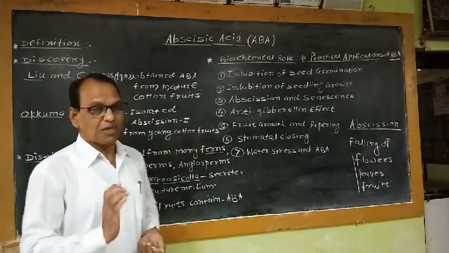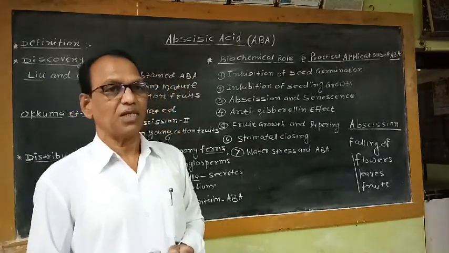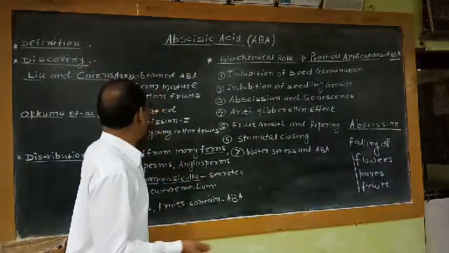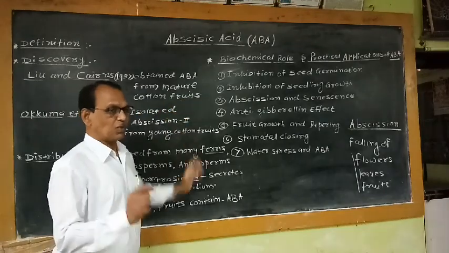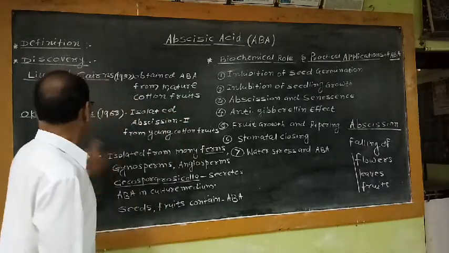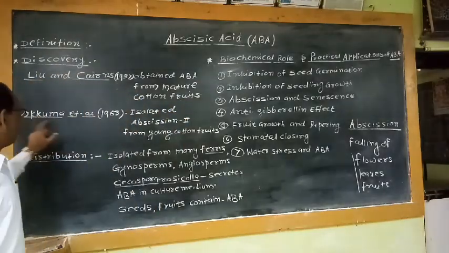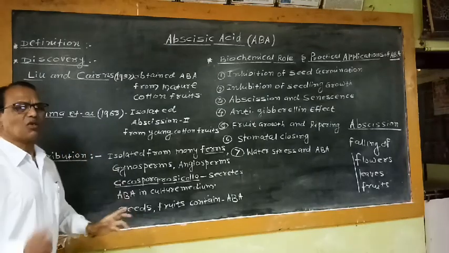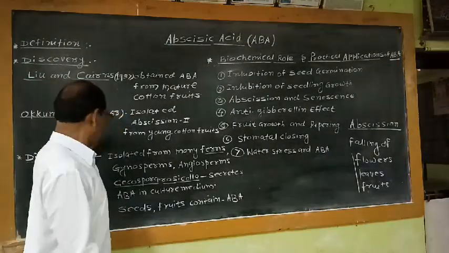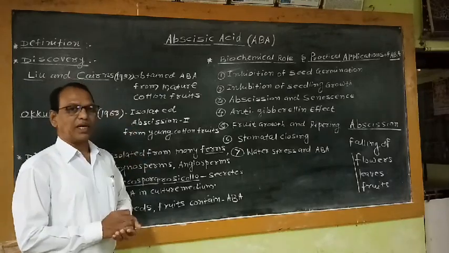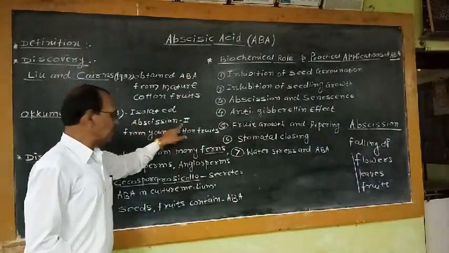The pure form of the substance was obtained by Liu and Keynes from mature cotton fruits. Later on, another worker, Okuma, and his associate workers, in 1963 were also able to isolate a compound they named abscission second.